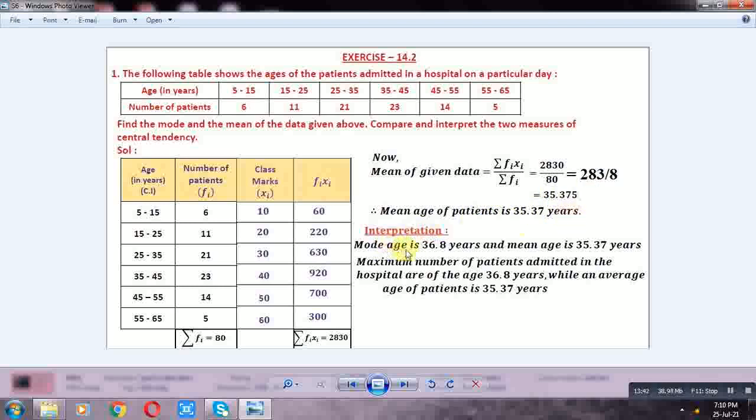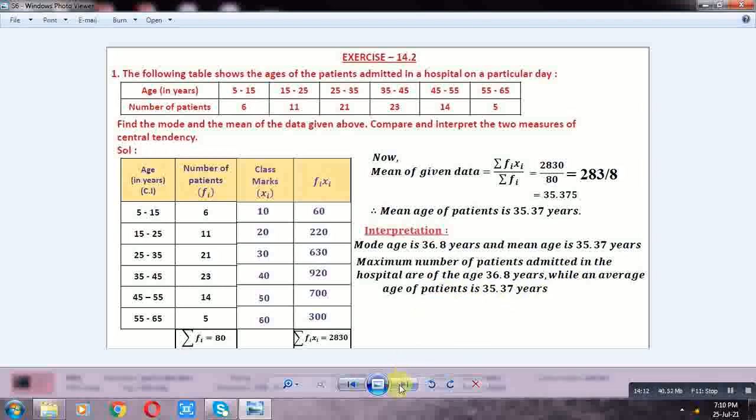Interpretation. Mode age is 36.8 years and mean age is 35.37 years. The maximum number of patients admitted in the hospital are at the age of 36.8 years, while the average age of patients is 35.37 years. This is the first problem. Okay, next, second problem.